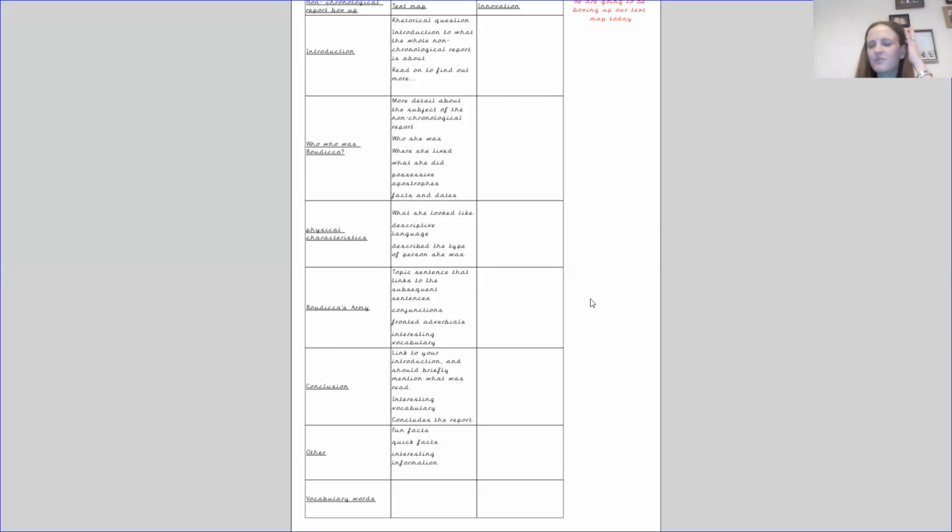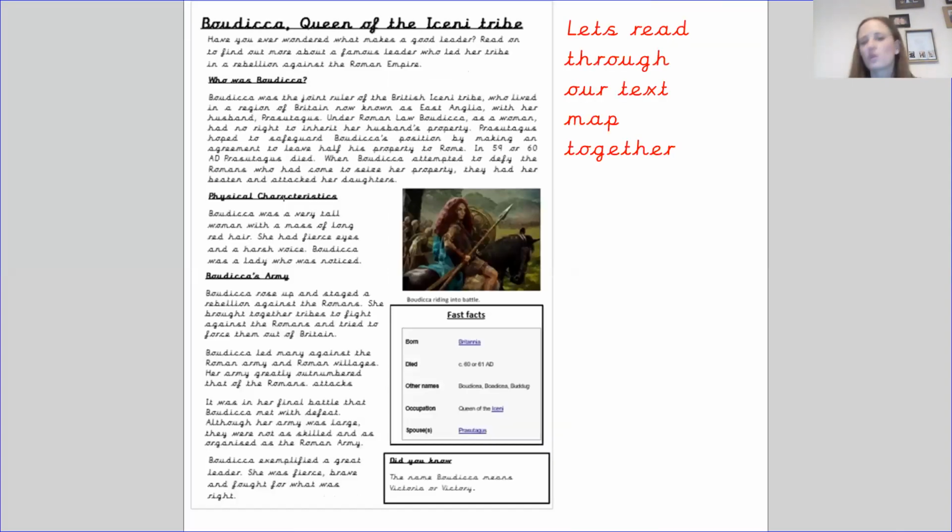So I've written other because if we refer back to our non-chronological report, we can see that actually there's little boxes that don't necessarily fit the rest of the paragraphs, but there's still interesting information about Boudicca. So we've got a did you know box, we've got fast facts, and you can see that there's not a lot in there. The did you know box has got one thing, but it's an interesting thing that maybe we want to learn about Boudicca.